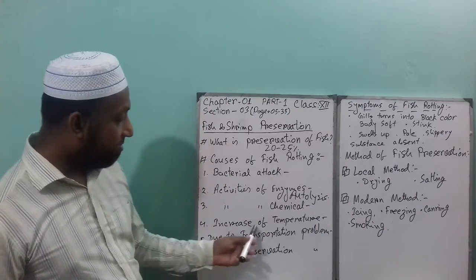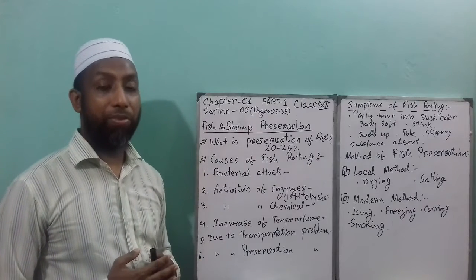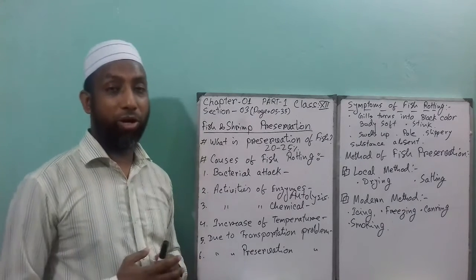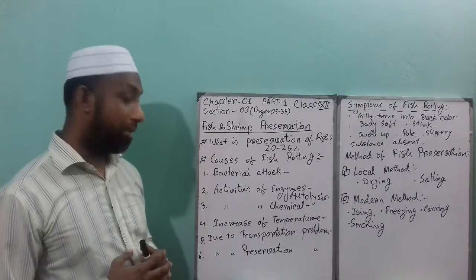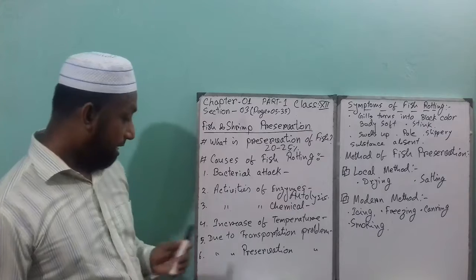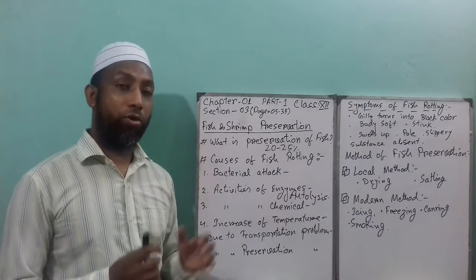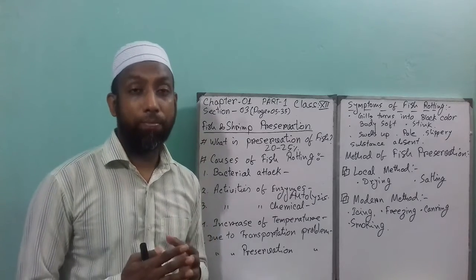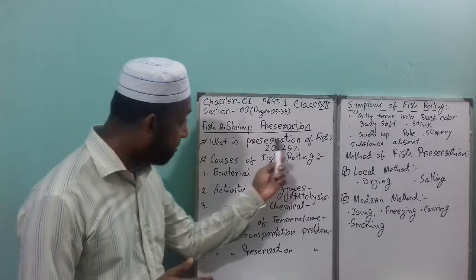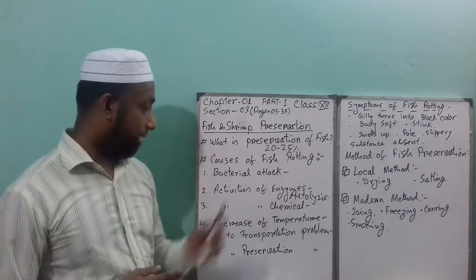Next point is increase of temperature. When the temperature increases in the fish body, the fish becomes rotten. It also rots due to transportation problems. When fish is transported from one place to another, if you do not apply the proper preservation method, the fish starts rotting.